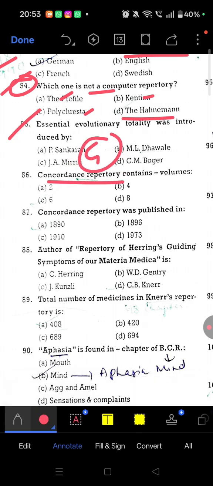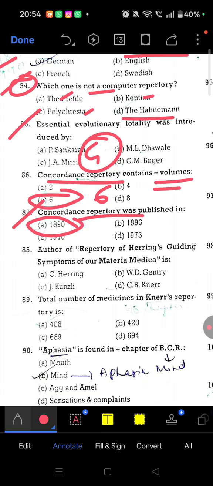Gentry concordance repertory, right? It has how many volumes? So 6 volumes. Question 87. Concordance repertory was published in 1890. So 1890. So remember this year.